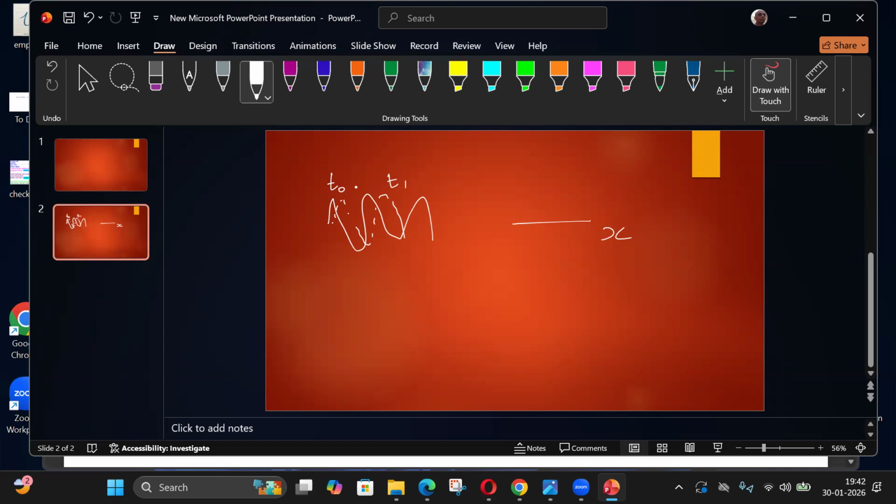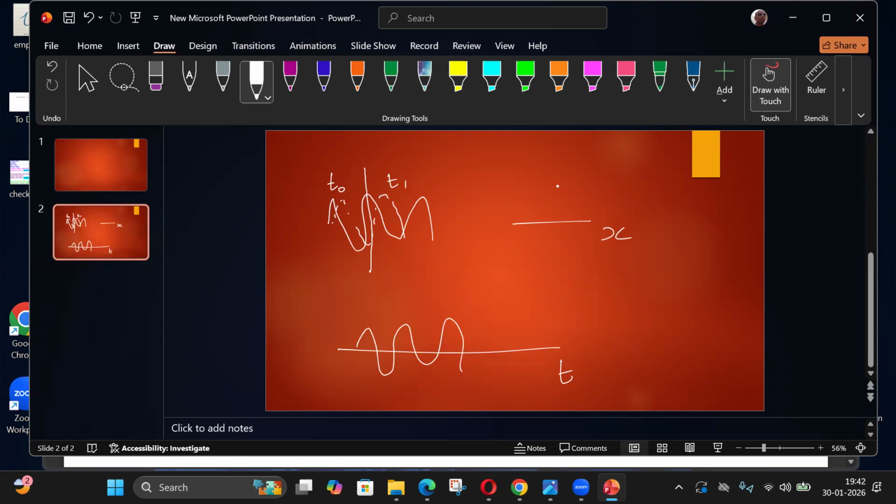Or if I fix a point in space, at the initial time t naught it is here, and it has gone here. So for a given point in space, I can plot this as a function of time. Then also it will be a variation like this. Understood? As time progresses the wave moves in space, but for a given point in space, I see how the value is changing.